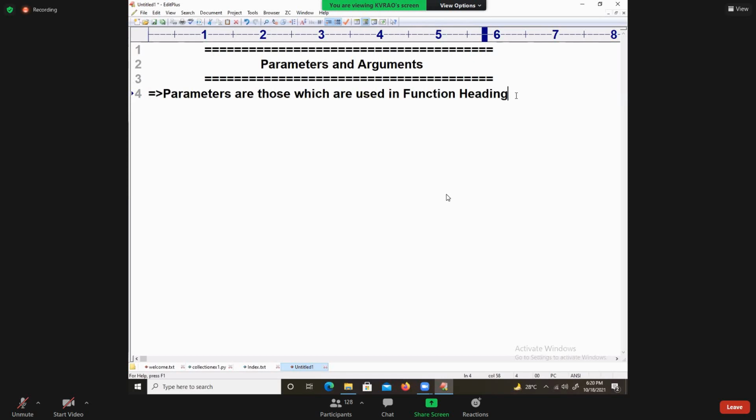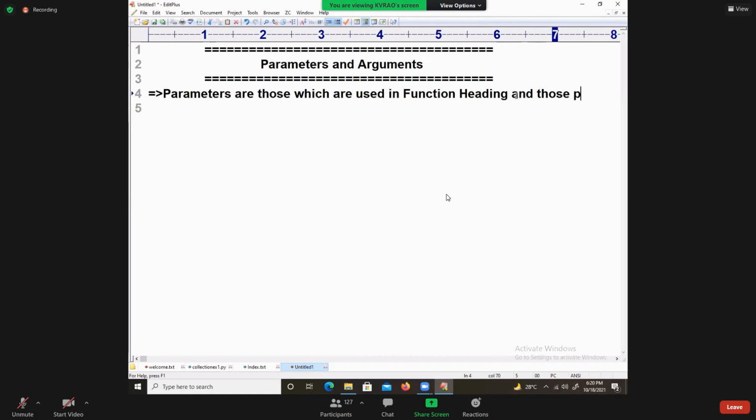Okay, right, good. We have two types of parameters which are used in function heading. And those parameters are called formal parameters.